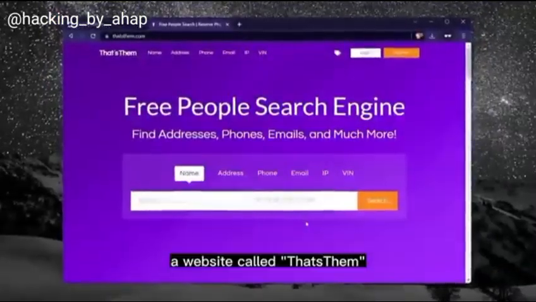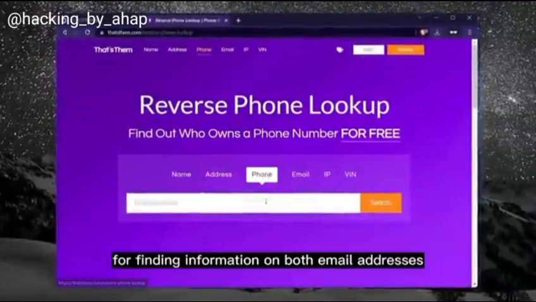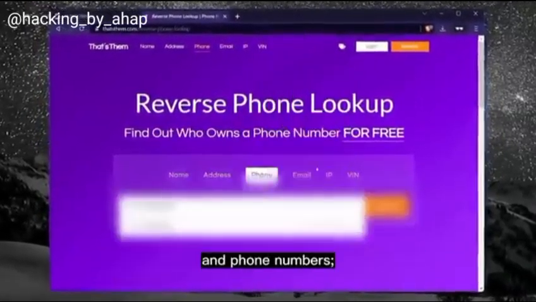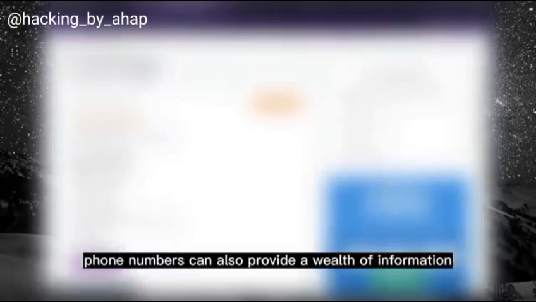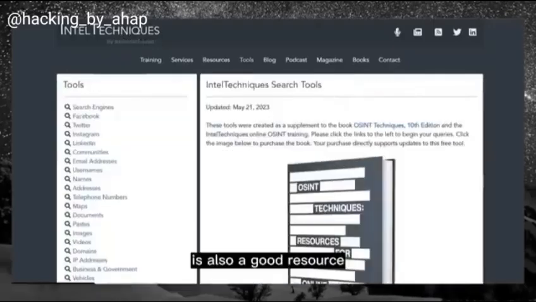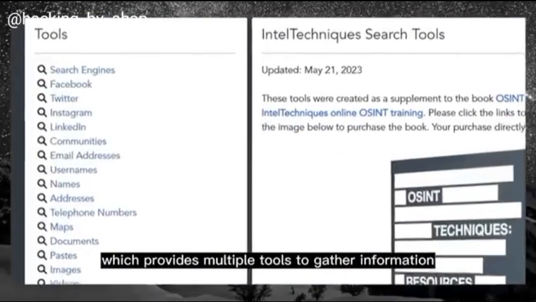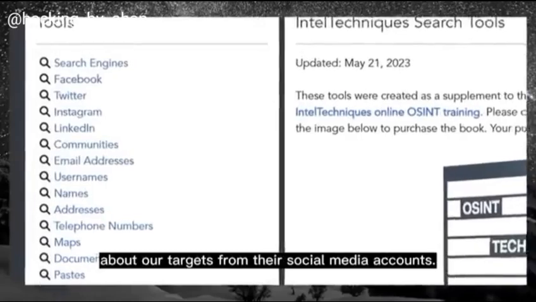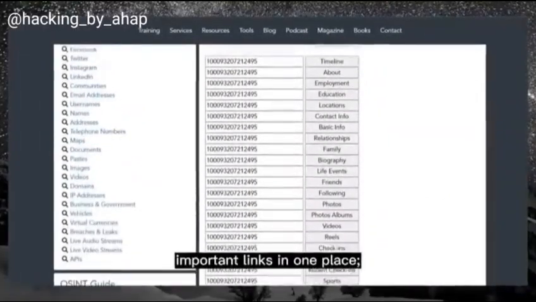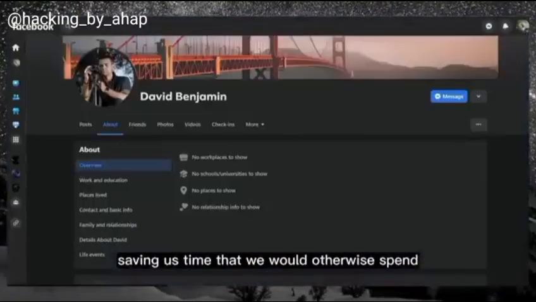Similar to FEOS, a website called That's Them is another great tool for finding information on both email addresses and phone numbers. Phone numbers can also provide a wealth of information when conducting an OSINT investigation. Is also a good resource which provides multiple tools to gather information about our targets from their social media accounts. This website gathers all the important links in one place, saving us time that we would otherwise spend manually going through our targets' profiles.